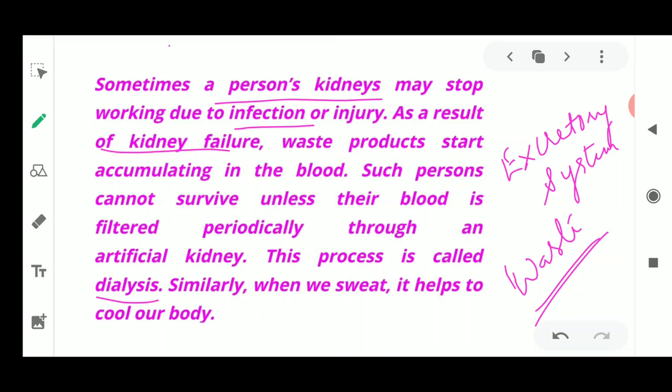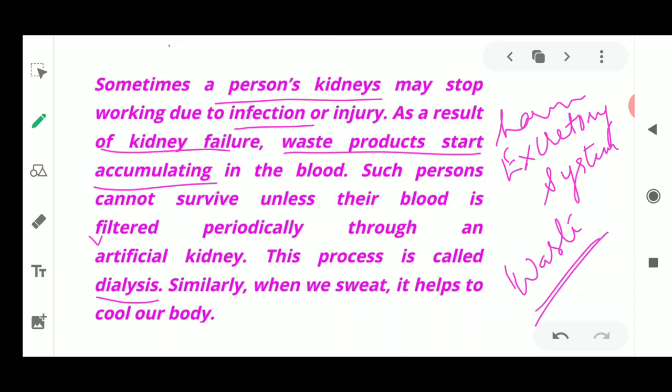When kidney failure occurs, the main function of the kidney, which was to remove waste, is lost. If the kidney fails, the waste products are not going to be removed from our body. They accumulate inside the blood and stay there for a longer time. As it is toxic, it harms our body because of the accumulation of nitrogenous waste inside the blood. Such a person cannot live unless the blood is being filtered.